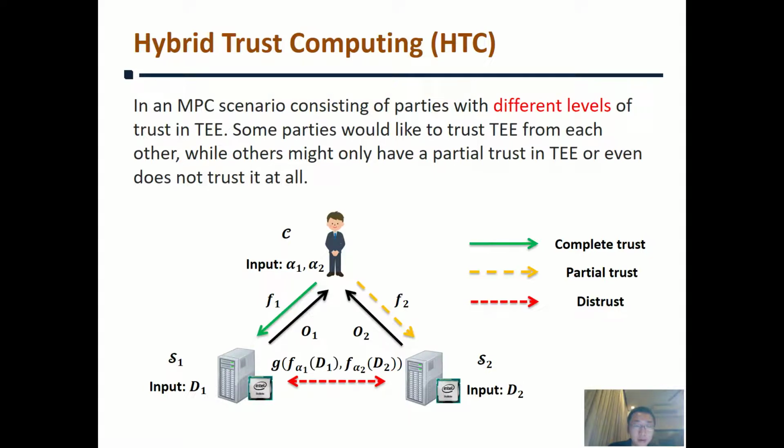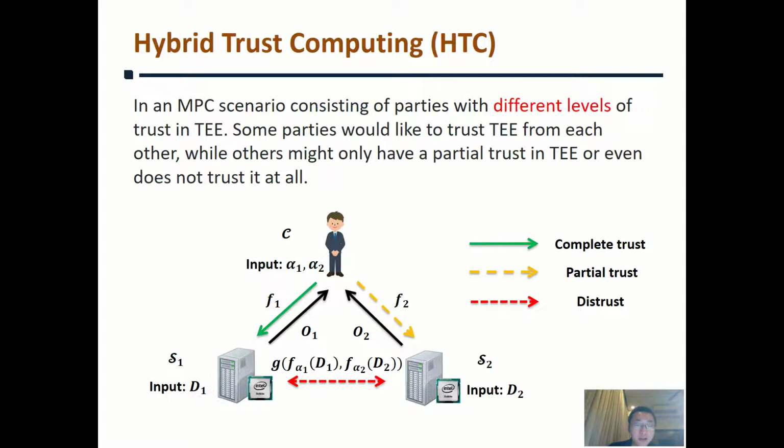Motivated by a mixture of trusts perceived by different parties, we discuss a scenario of hybrid trust computing where some parties would like to trust TEE from others, while others might only have a partial trust in TEE or even do not trust it at all. Here we give an example involving three parties, a client and two TEE-enabled servers. The client holds a pair of parameters alpha1 and alpha2 as input, and each server has a large database.